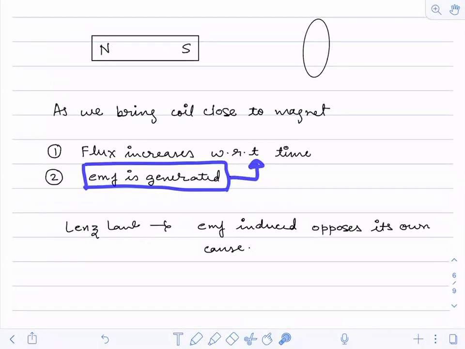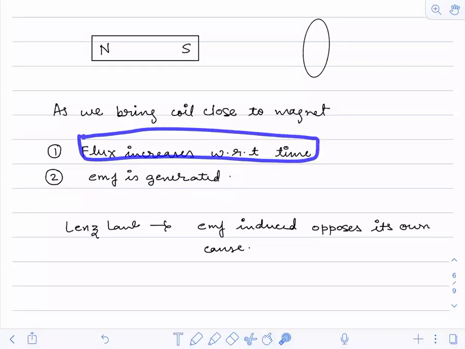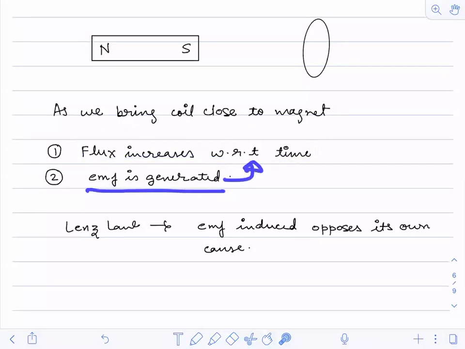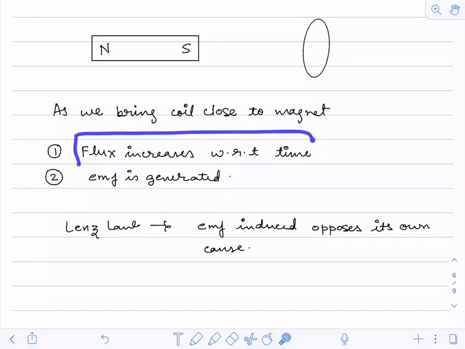Now, why is the flux getting increased? Now come to the first point. We have seen the second point, why the EMF is getting generated: due to the change in flux with respect to time. Now, why is this flux changing with respect to time? What different thing have you done to cause the change in flux? You are decreasing the distance between the coil and the magnet. That means either you are bringing the magnet close to the coil, or you are bringing the coil closer to the magnet. Any one thing you are doing.